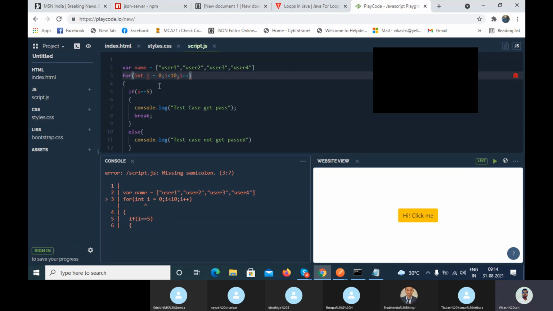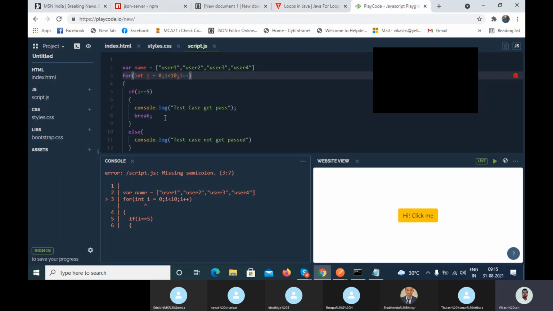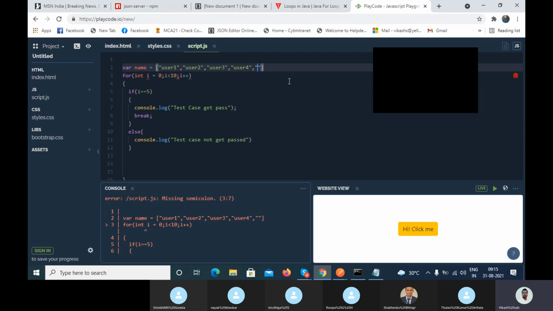So only the syntax will be different, other things will be the same. That's why, for everyone who starts learning code, if you learn any one language, the others are very similar. You only see the syntax difference. I have created 4 users. Let me create one more user.